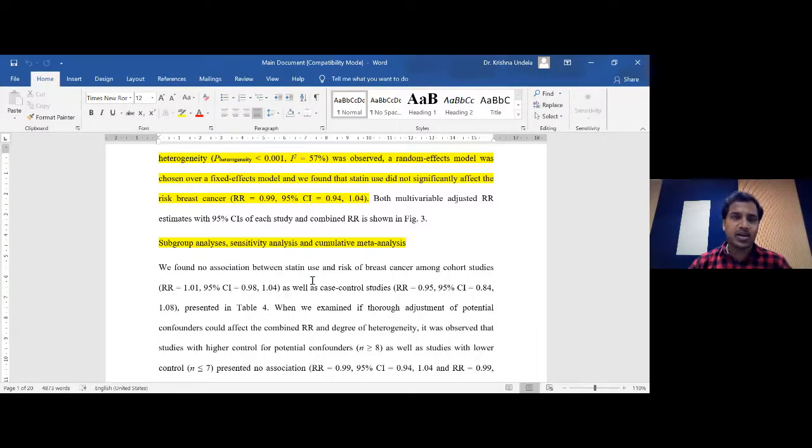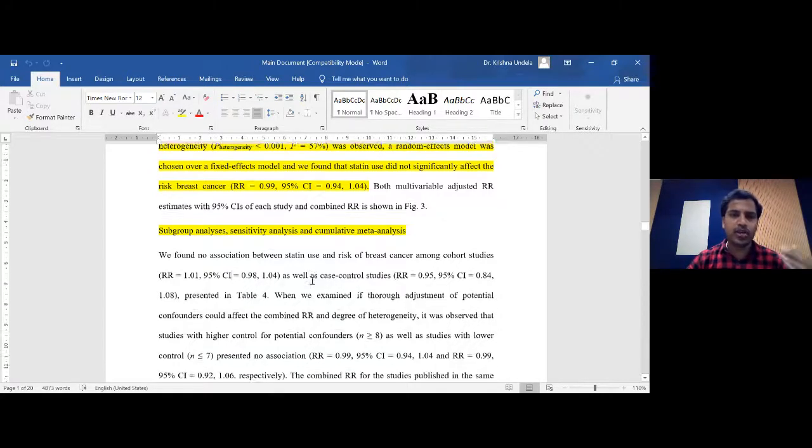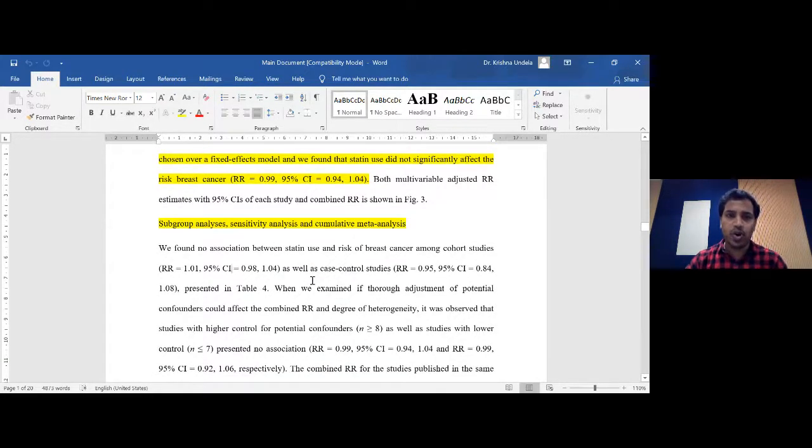But it is not that all journals are going to accept the headings; it depends on the journal you're selecting. Sometimes there may not be any headings, but you can choose your own headings, or even if they are not there, you can explain the information in separate paragraphs so that it's going to be very clear to the audience.